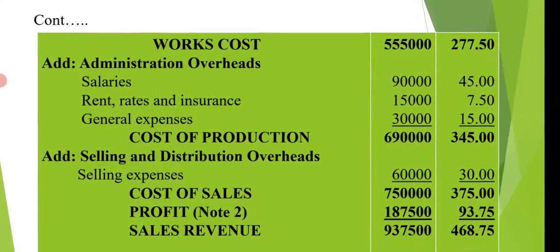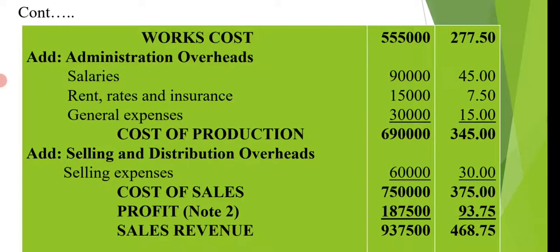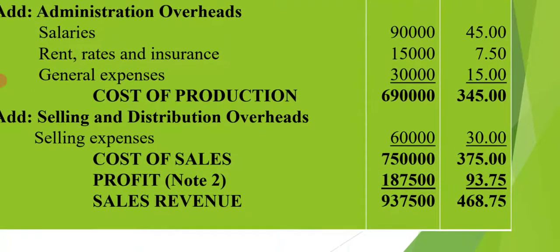So for the total of 2,000 machines, 30 into 2,000, that will be 60,000 total. So we will add the selling and distribution overhead: the cost of production 6,90,000 plus 60,000 to get the total cost or cost of sales, that is equal to 7,50,000, and per unit is 345 plus 30, equal to 375.